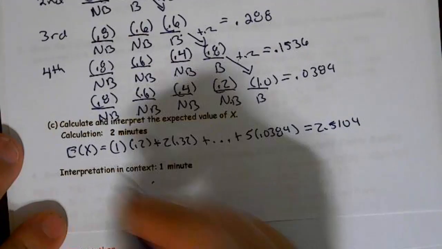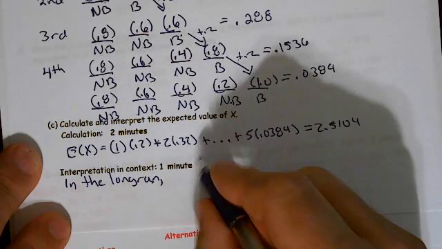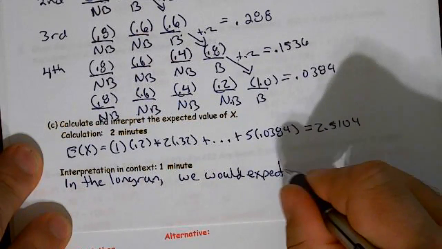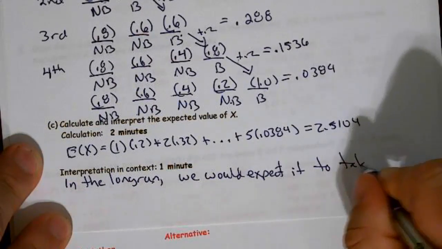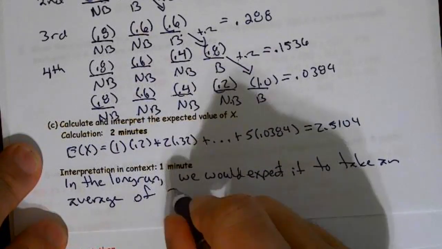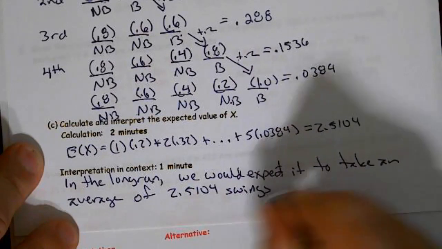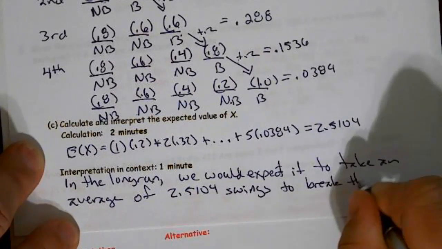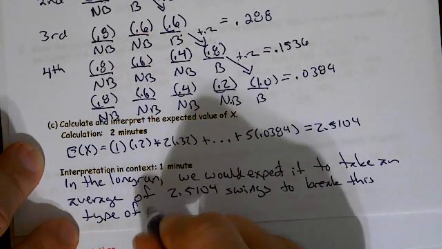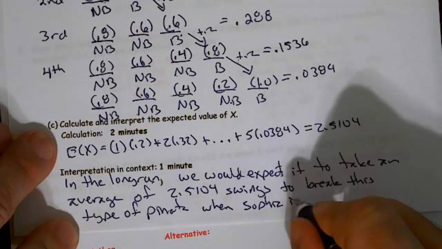And the interpretation is, in the long run, we would expect it to take an average of 2.5104 swings to break this type of pinata when Sophia is swinging.